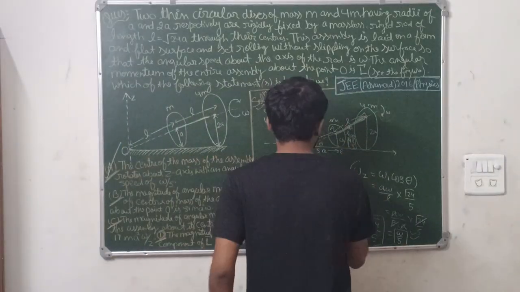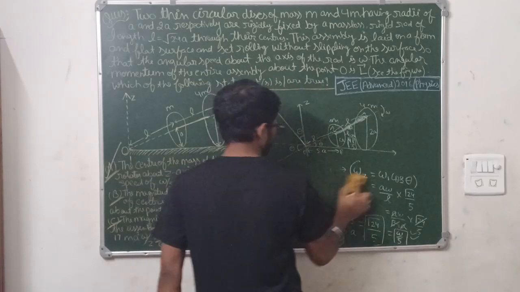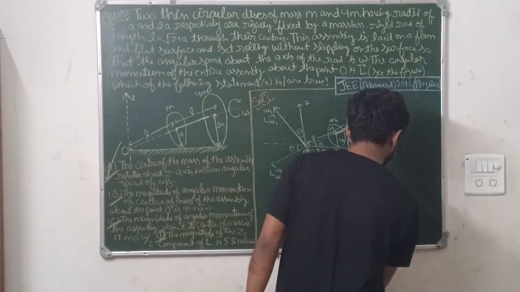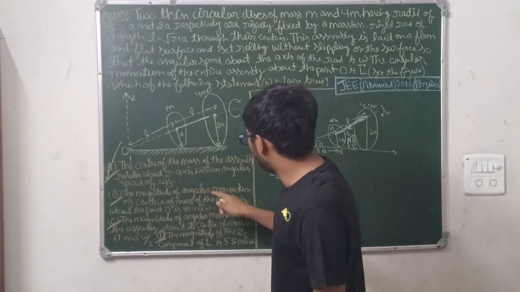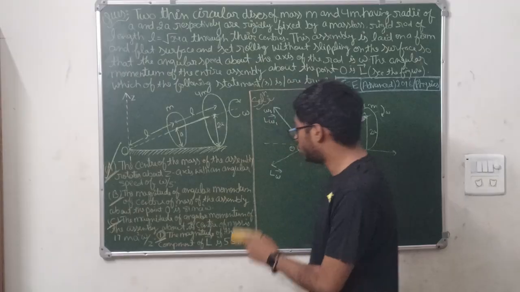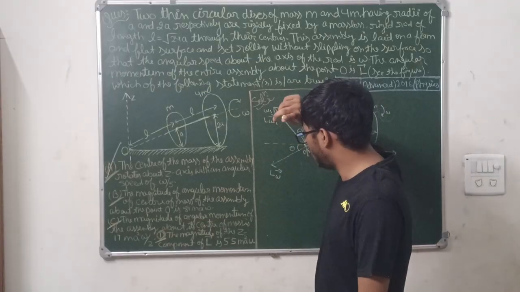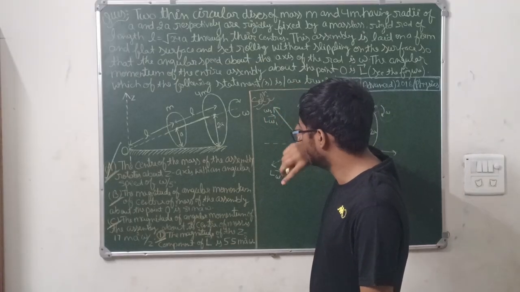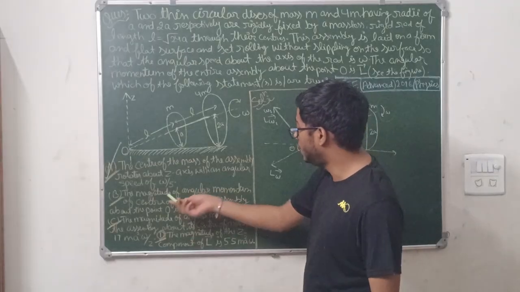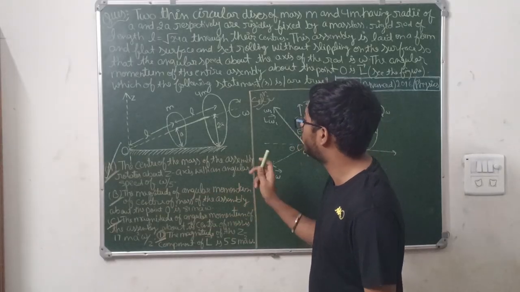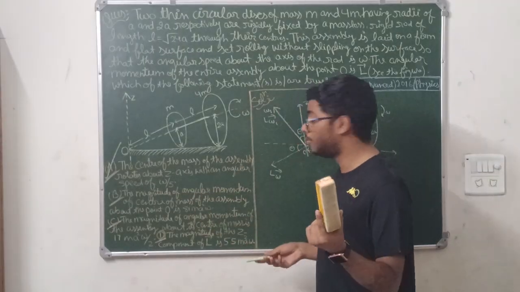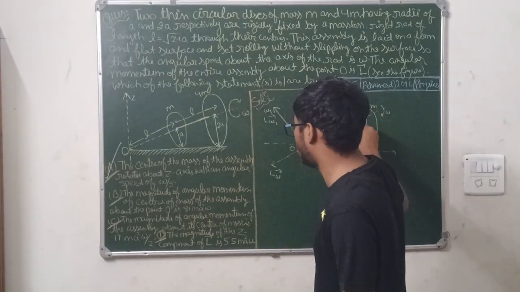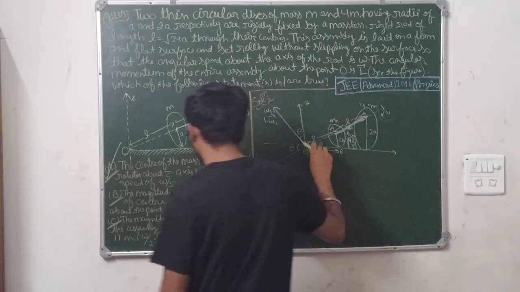Okay, so come on, let us verify the second option here. The second option is saying what? The magnitude of the angular momentum of center of mass of the assembly about the point O is 81 ma square omega. Okay, means the question is saying the magnitude of angular momentum of center of mass, means we need to find the value of the angular momentum of the center of mass of the assembly about the point O.